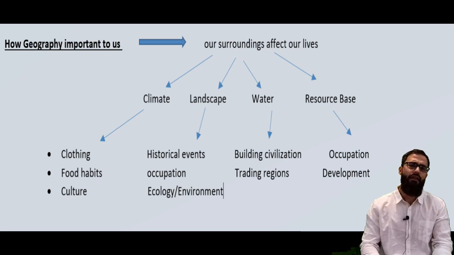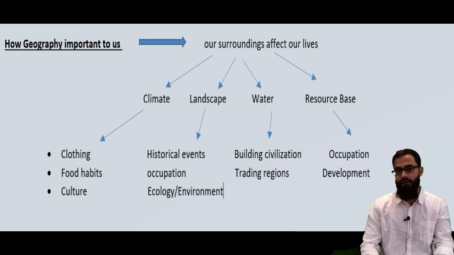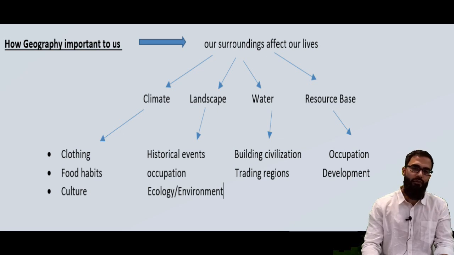For example, in the northern areas, say the northern hemisphere, the climate is very cold, so people wear warm clothes. Similarly, in the regions closer to the equator, the temperature almost remains the same, so you'll see different types of clothes worn in those regions. So one was clothes; another is how climate affects food habits. In a particular region, if we have one type of climate, naturally the vegetation will be different. In the northern regions there is one kind of vegetation, and in the southern region, closer to the equator, the vegetation is totally different. This type of vegetation affects people in a way that they choose a different type of diet.